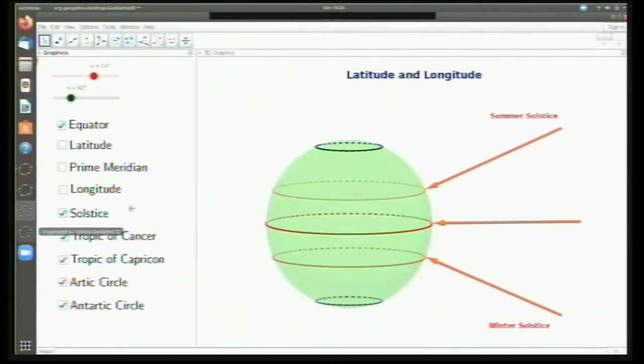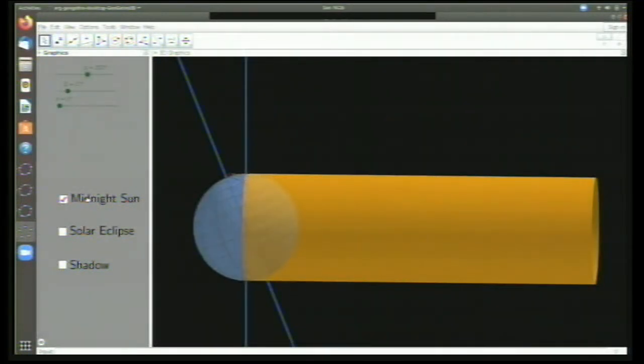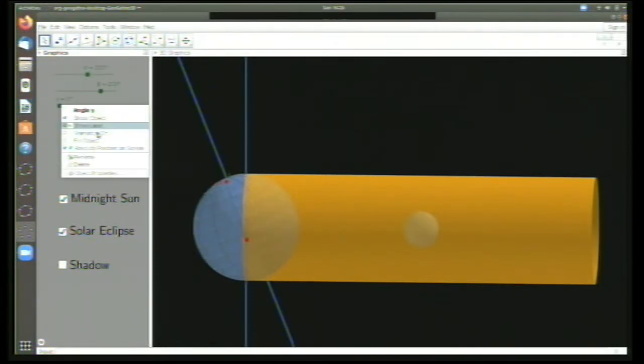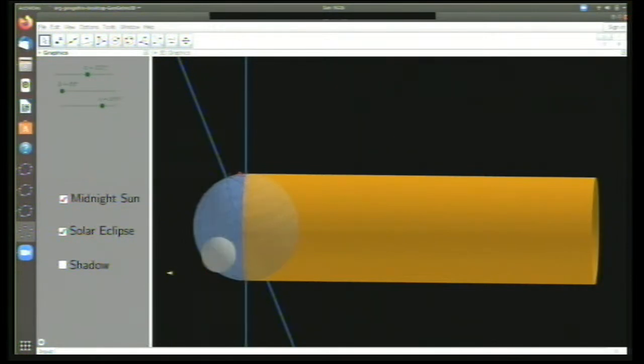Now, using this applet, I can also demonstrate solar eclipses. Suppose I am trying to model the sun. The moon also, see, now the moon is rotating around the Earth. When the moon is rotating around the Earth and it comes in between the sun and the Earth, the moon blocks the sunlight that is coming from the sun.